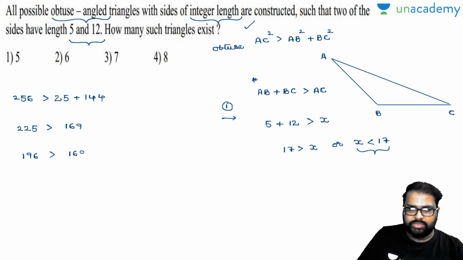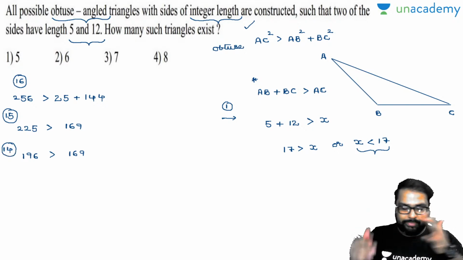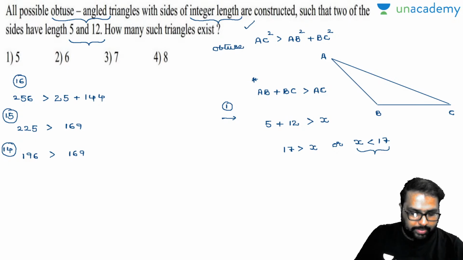Now look at the next value. See here, this is 16, this is 15, this is 14. Now see here, can you go for 13? If it is 13, that will be a right angle triangle. Am I right or wrong?